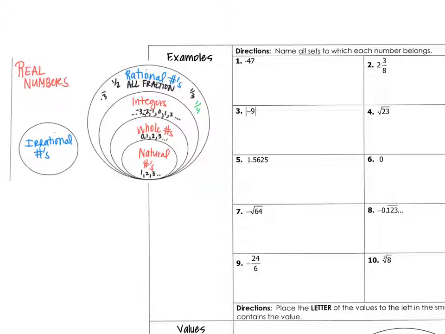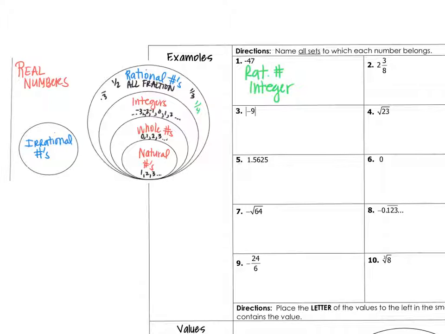So we've got my chart here, and we're going to use that to classify all the sets to which each number belongs. For number one, negative 47. Negative 47 we know is an integer, and since it's an integer, it's a member of the rational numbers. So negative 47 is a rational number, and it's an integer. It's not a whole number, and it's not a natural number.